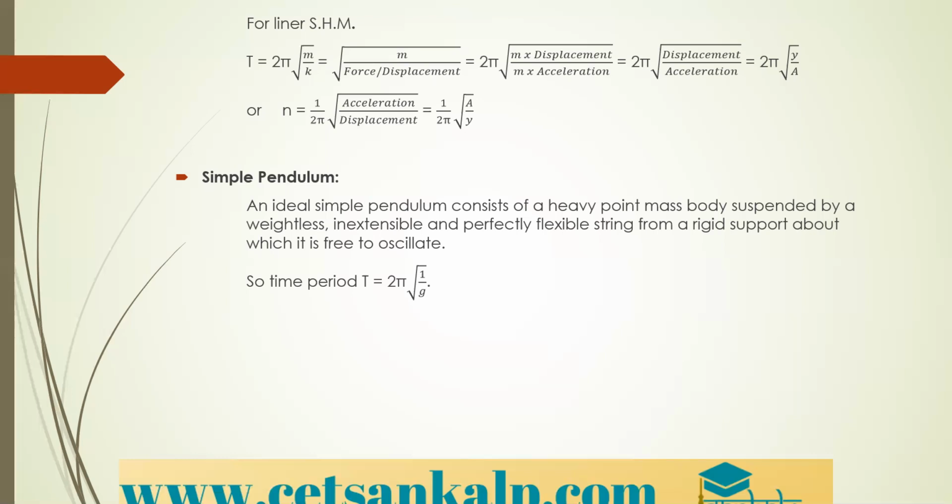I hope you have seen the simple pendulum. The time period of a simple pendulum, we derive it as 2 pi root of L divided by G. This time period of a simple pendulum can be derived with two methods. One is by using dimension analysis method and one is by simple harmonic concept.